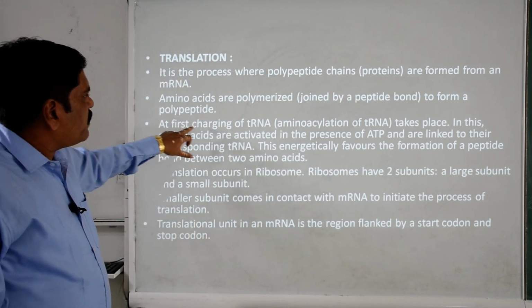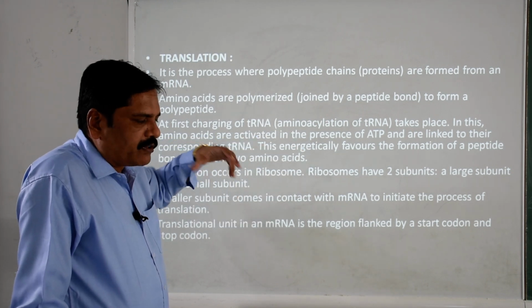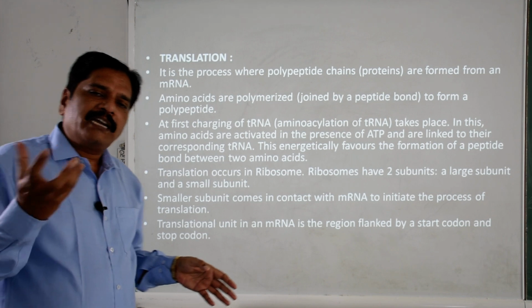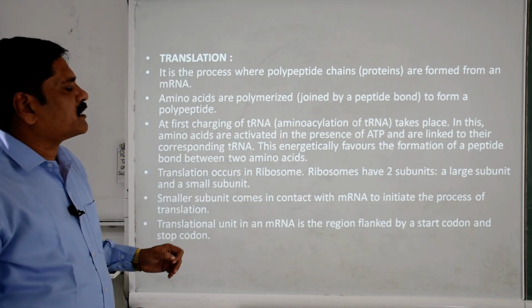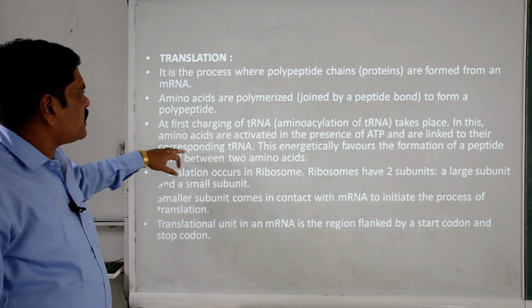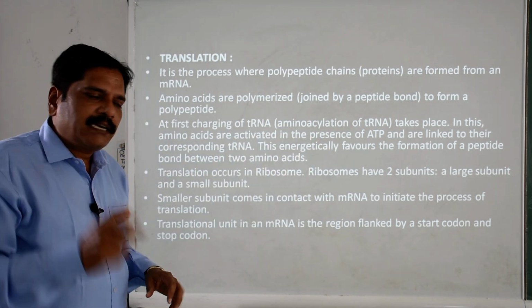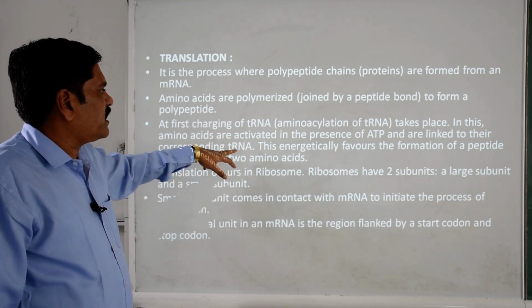Now, at first is charging of tRNA, that is the amino acylation of tRNA. What is the first process? Charging of tRNA. So addition of the amino acid is called amino acylation. It takes place, clear. And in this, amino acids are activated in the presence of ATP. The energy is consumed and they are linked to their corresponding tRNA, clear.